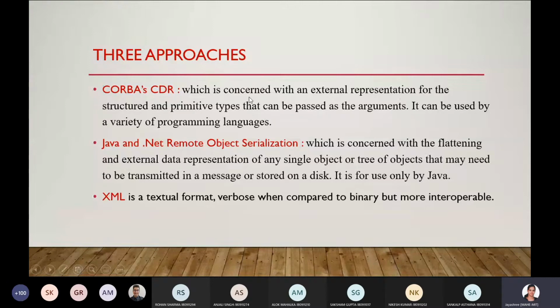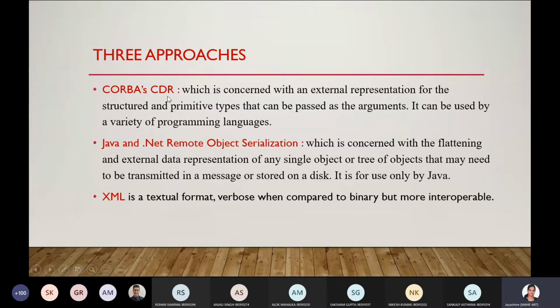This mainly concentrates on primitive types like data types. The external representation of the data types. This particular approach is mainly concerned with data types, integer, sequence, all those primitive data types. How to manage that with the external representation is the concern of this particular representation.